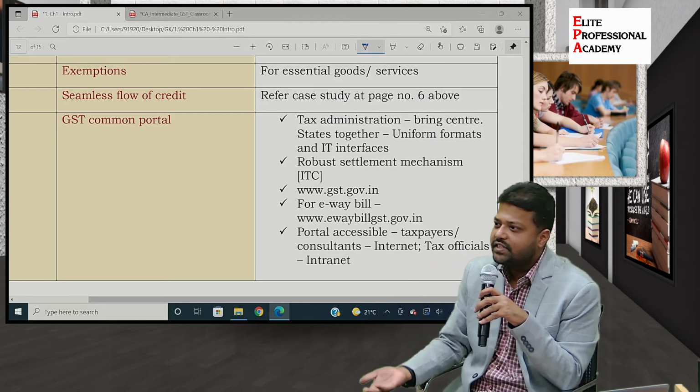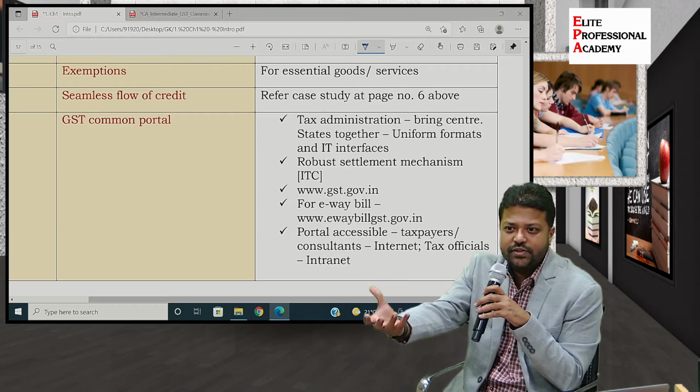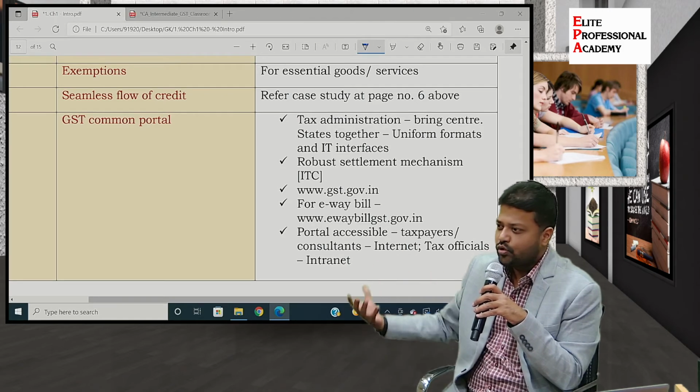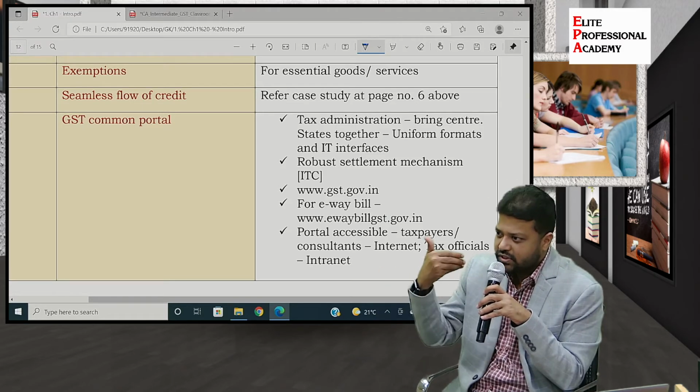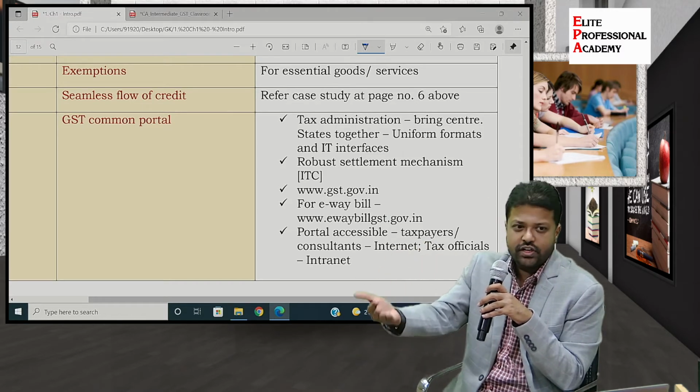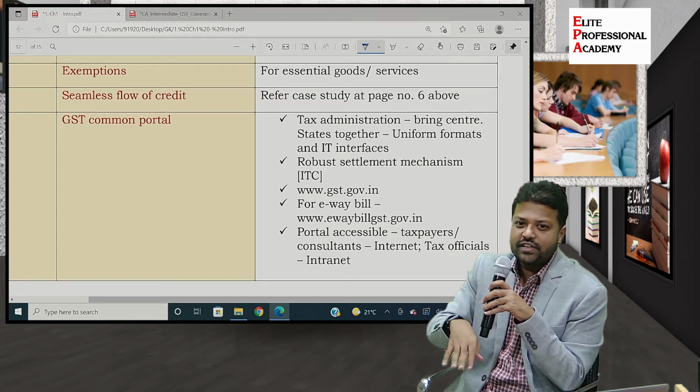They will think something, facts are something different. That is what litigation is all about, right? So the department will think that this should be done in this manner. The taxpayer says that no, it should be done in this manner. So they meet, discuss, the taxpayer explains his side, authorities explain their side. If they agree, the case is closed. If they don't agree, an order is passed in a negative manner.